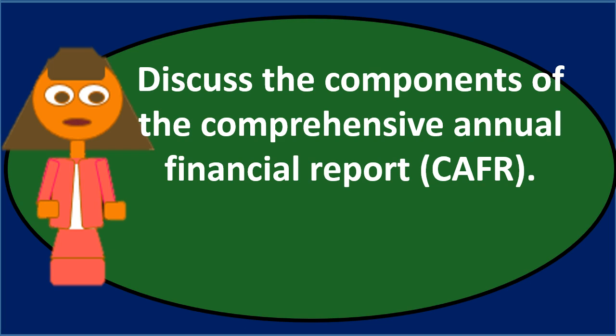Keeping this in mind, let's take a look at this one more time. Discuss the components of the Comprehensive Annual Financial Report, the CAFR. If we see a discussion question like this, our goal probably is first to just define what the CAFR is and list its components. That's probably the best place to start with an essay question, to pick up the most points that way, as well as with a discussion question when we want to add detail to it or add new information to a discussion question.